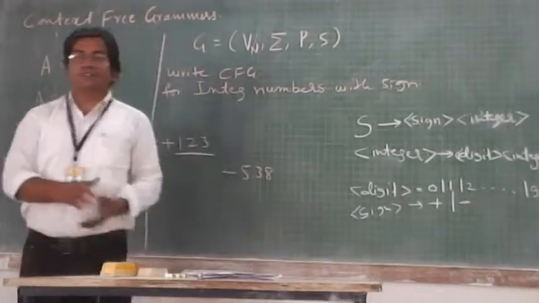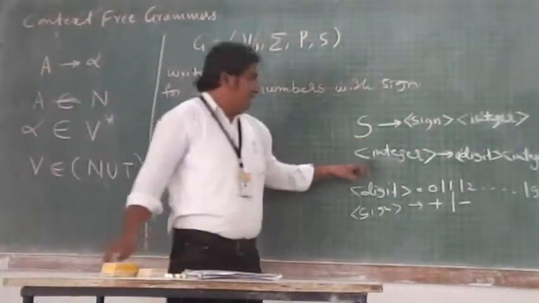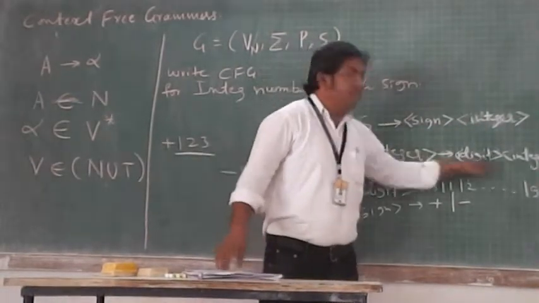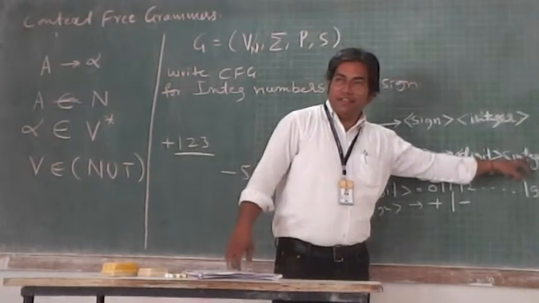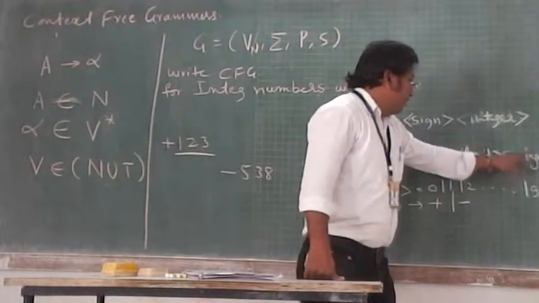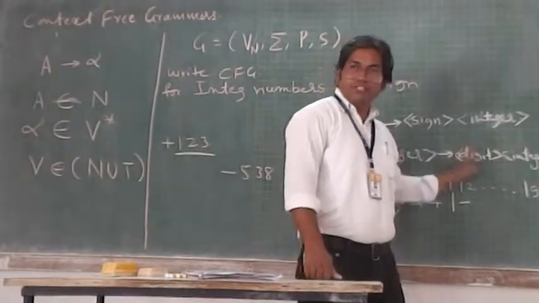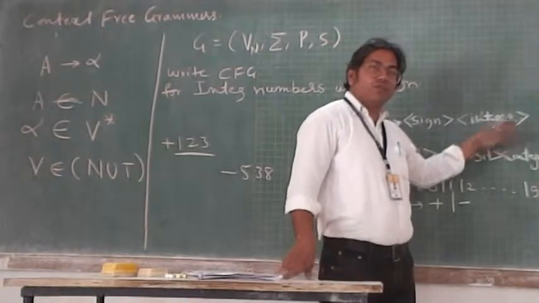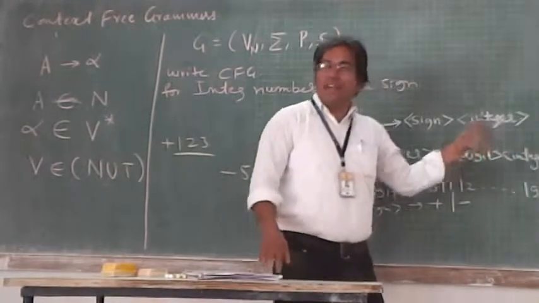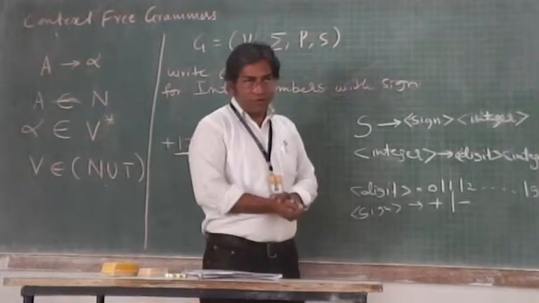See this form of production, what you are getting here. S is sign integer, and integer, if you substitute integer, what happens? It is replaced by digit integer. Okay? So if you replace, you can substitute integer by again digit integer. So digits go on increasing in this case. If you go on repeating the substitution for integer, you will get every time one digit added to the derivation, and that digit you can replace by the numbers given to you.